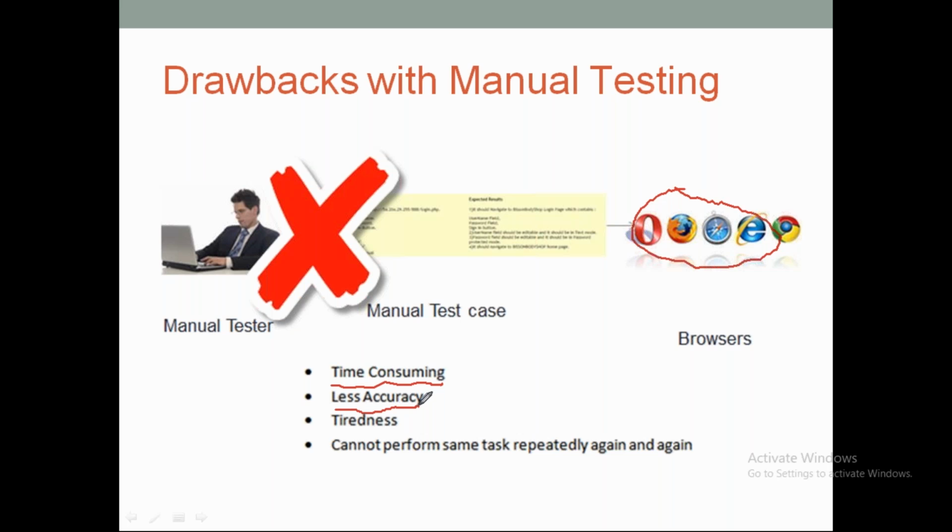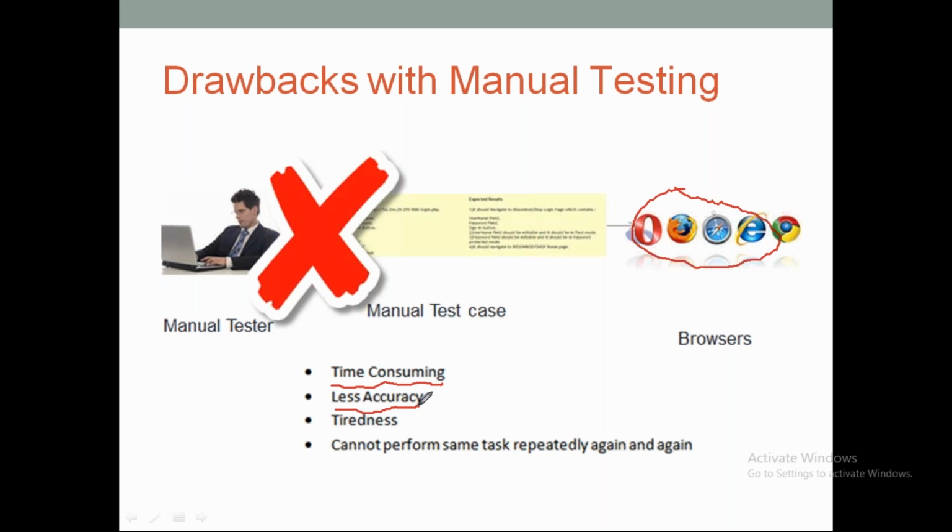He can pass a test case even though it failed, due to pressure, whatever, because we are asking them to do more work within less time. So in that case, accuracy cannot be guaranteed, right? Even for fractions of units, number related or calculation related stuff, it is very easy if we have already automated it by writing formulas in our code and executed it. So accuracy can be 100% guaranteed through automation, but with manual we cannot say.